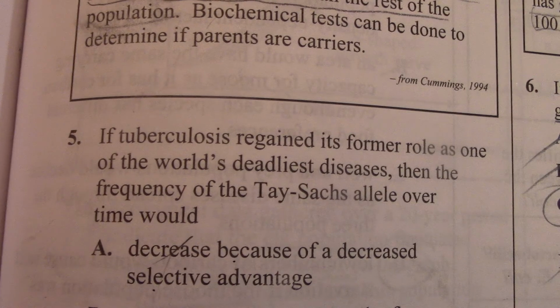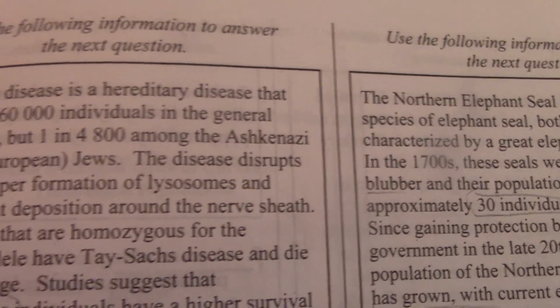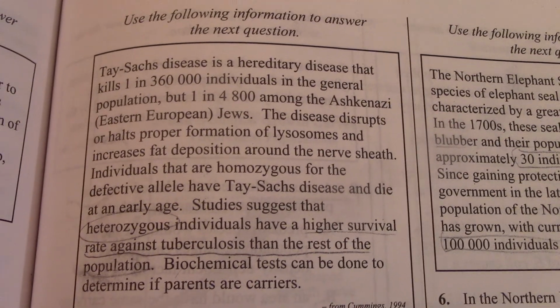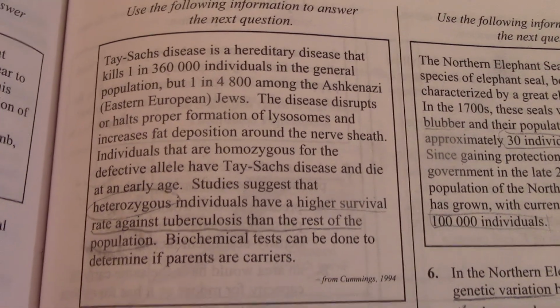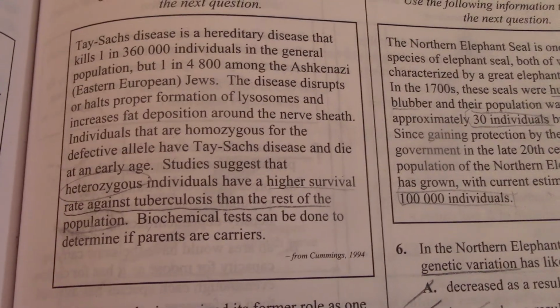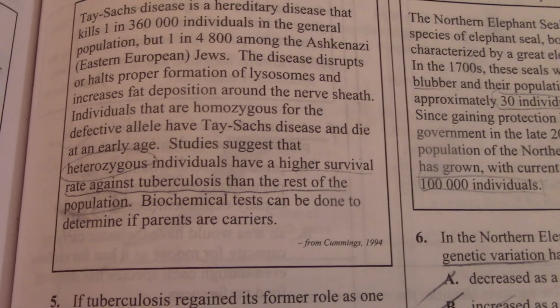Okay, this is also a good one, number 5. The answer is this. This represents Tay-Sachs. Tay-Sachs disease is a hereditary disease that kills 1 in 360,000 individuals in the general population, but much more in the Ashkenazi Jew. The disease disrupts or halts proper formation of lysosomes and inhibits fat deposition. Studies suggest that this is heterozygote advantage.